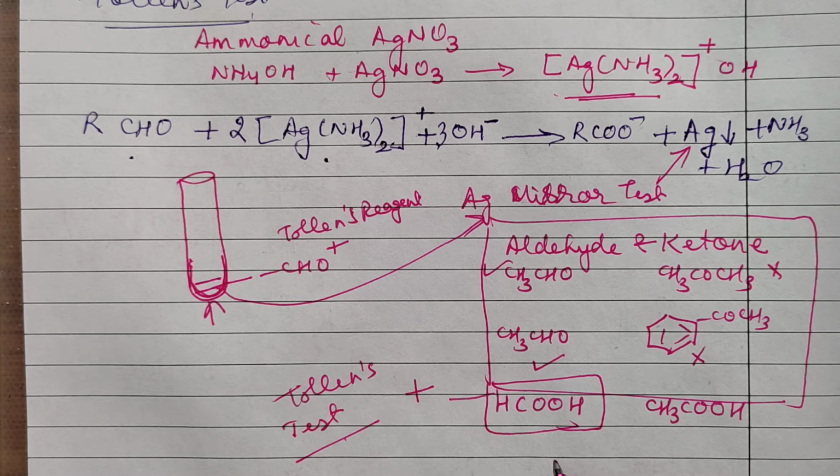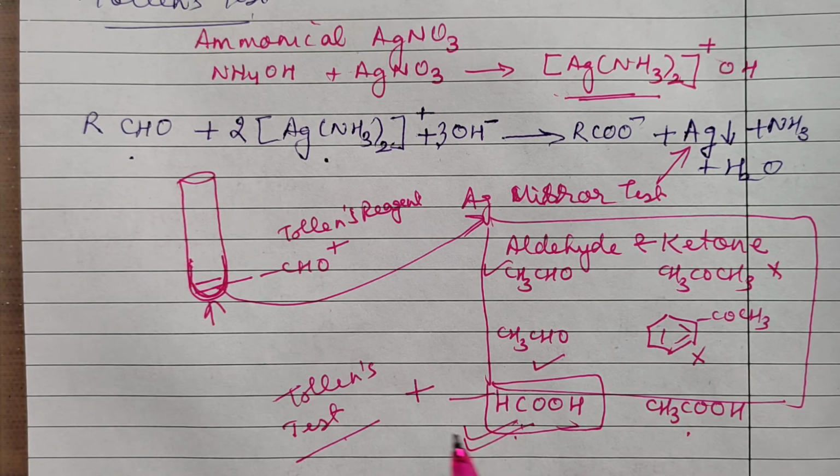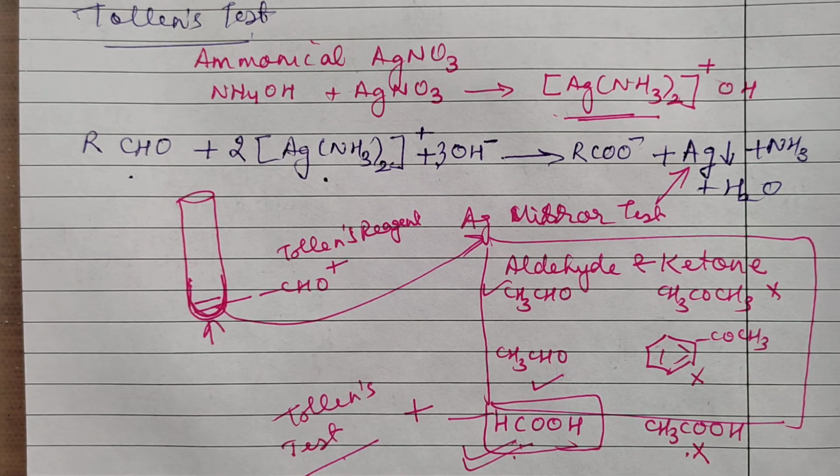So suppose you are asked to distinguish between formic acid and acetic acid, you cannot use sodium hydrogen carbonate test. So what will you write? Tollens test. Formic acid will give Tollens test. It will reduce that silver ion to silver, and acetic acid will not give this test. Note it down, children. This is the complete Tollens test I have done here.